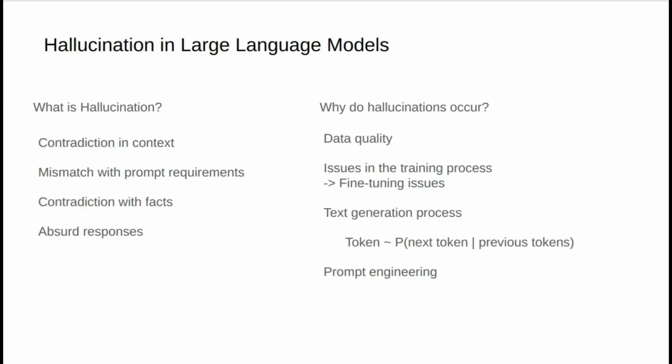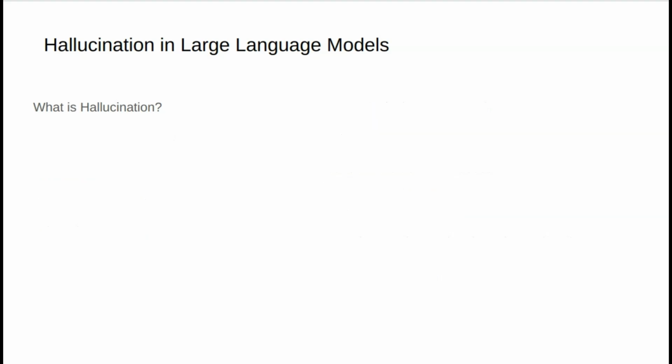What is hallucination in large language models, and why does it occur? Currently, hallucination in large models is a significant obstacle to their deployment in industry. Efforts are being made to reduce hallucination. First, let's define hallucination. In simple terms, hallucination refers to a model generating inaccurate or nonsensical outputs.